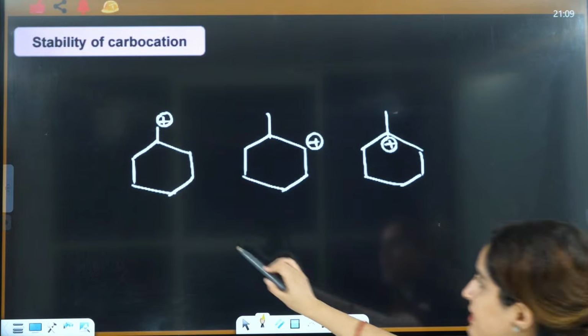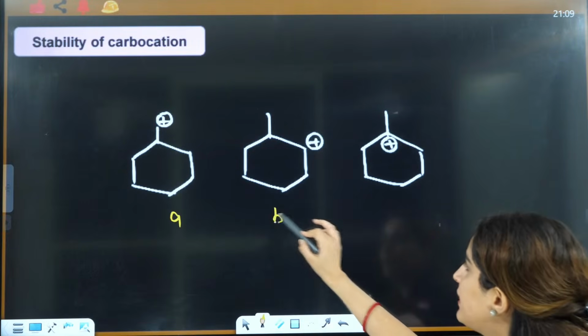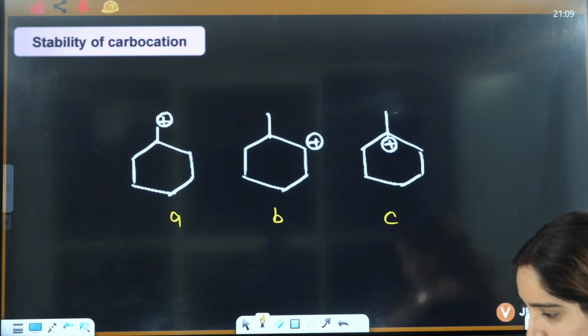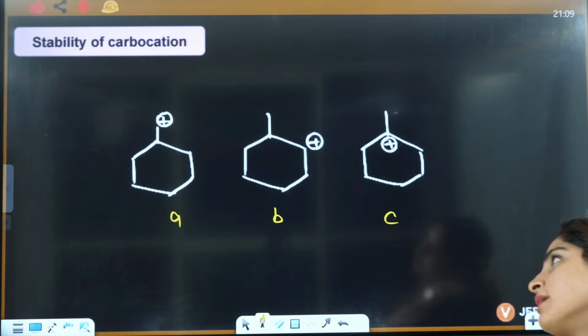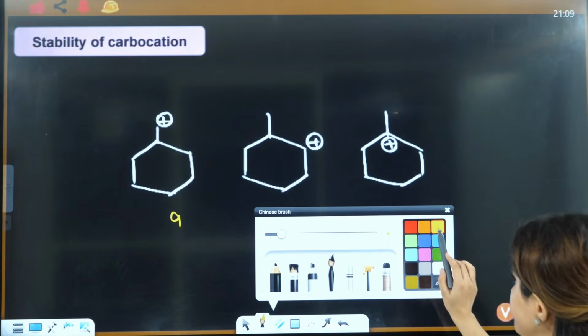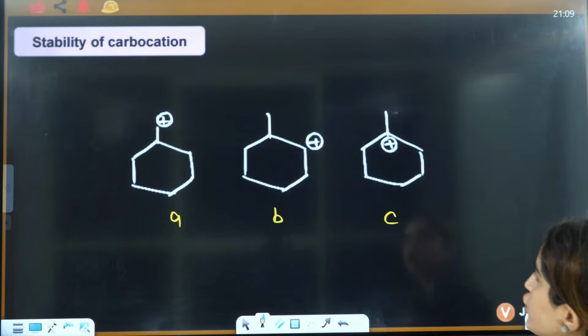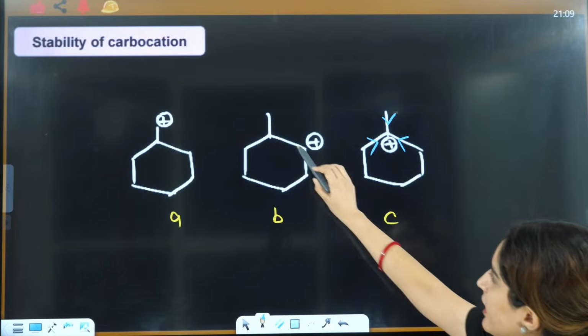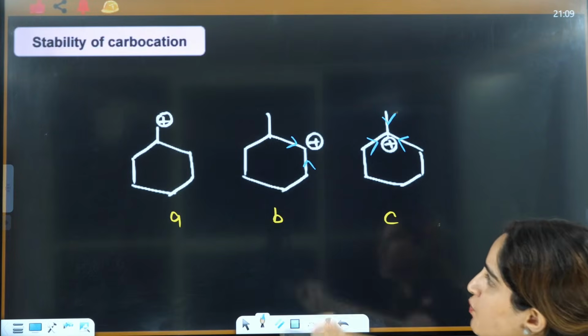Next is this one. Let's see who will solve this. A, B and C. These, one of my favorite lectures, are GOC only. If you see A, B, C, it is 3 degree, it is 2 degree and that is 1 degree.